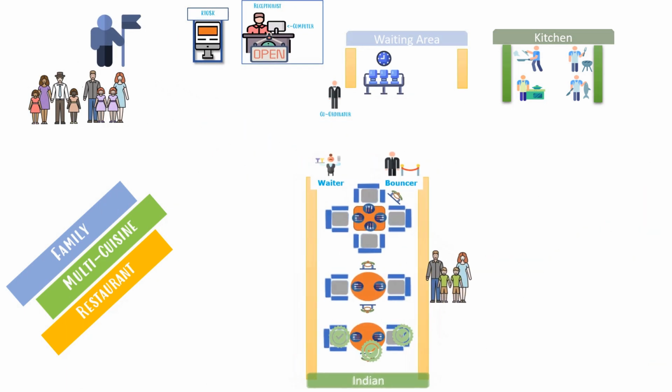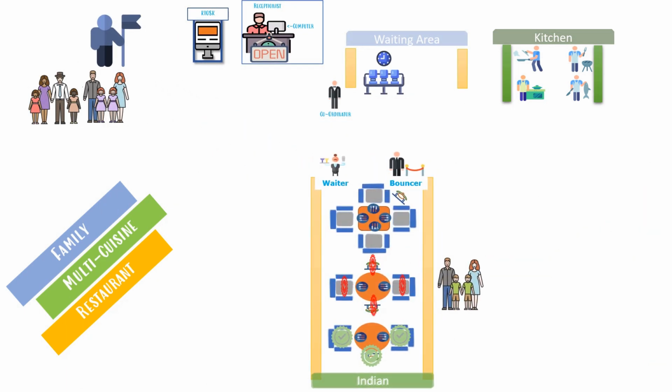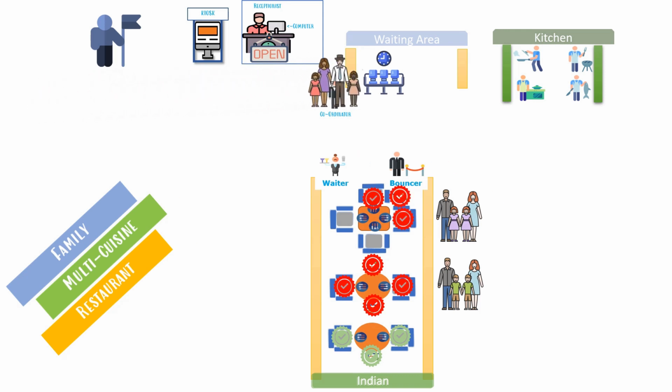So Mr. Bribes enters the room and they get their seats allocated. Similarly, Mr. Bites also gets their seats allocated. As there are no additional seats for Mr. Bribes' family, they have to stay in the waiting area. All this is coordinated by the coordinator, waiter and bouncer as we explained in the previous session.